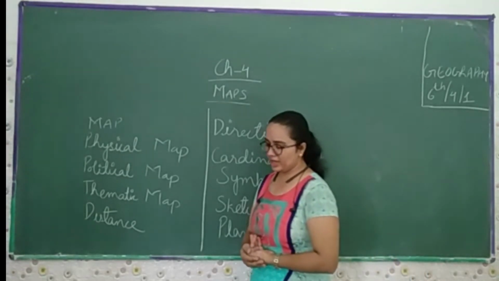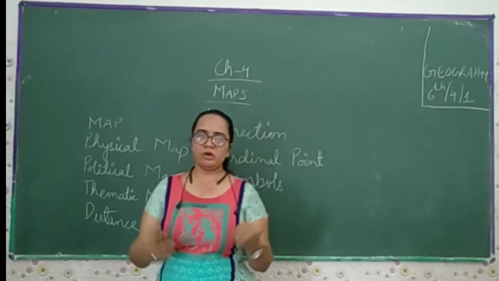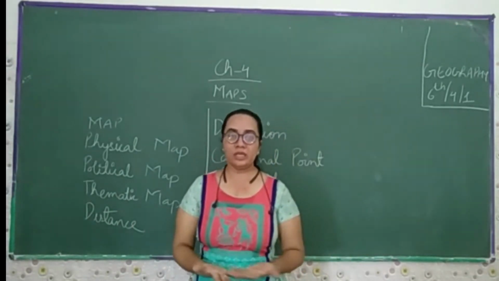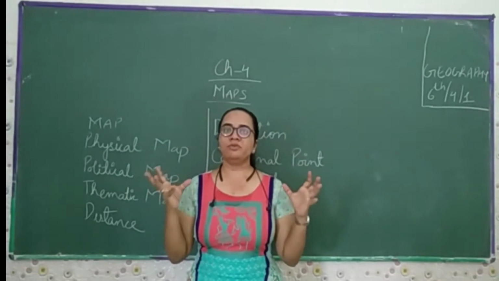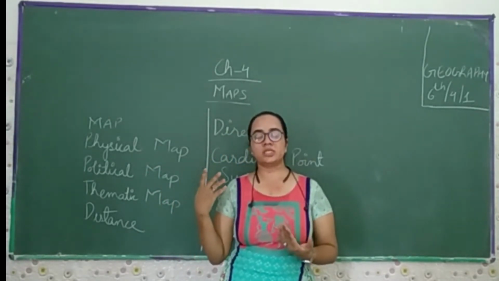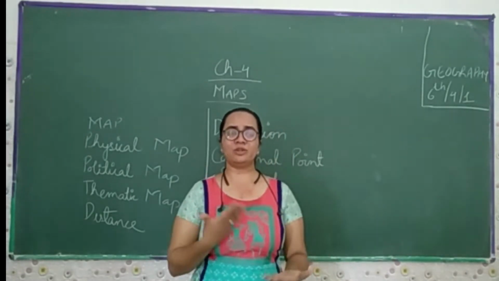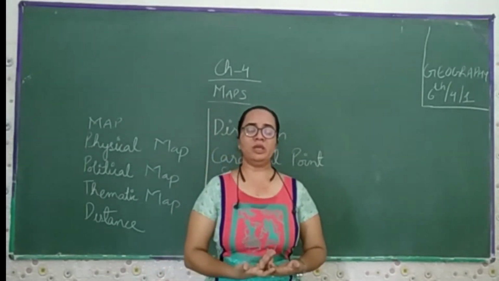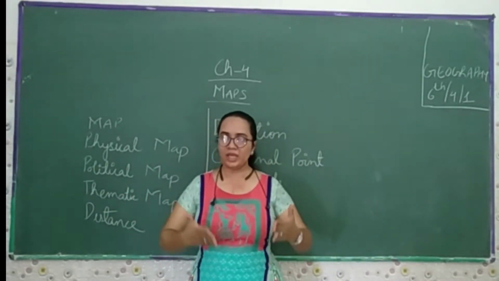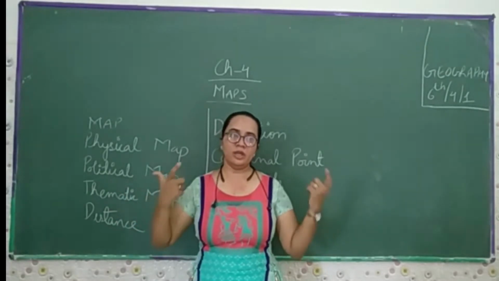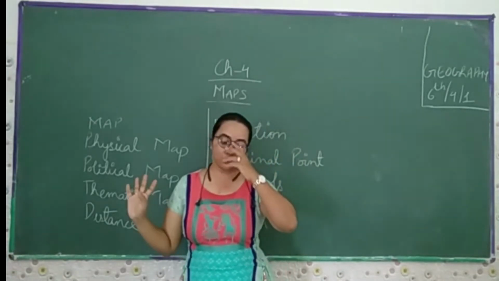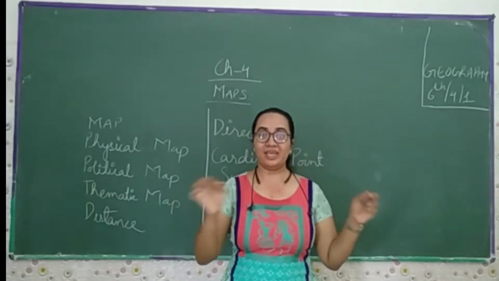Now you are thinking that we know what a map is, because you have learned in the previous classes, in EVS, what kind of maps there are. You have learned what a political map is and what a physical map is. But why do we need to make maps? On a particular page, can you draw the whole city, each and every thing? No, we can't. It is impossible to draw a particular city with everything in it.